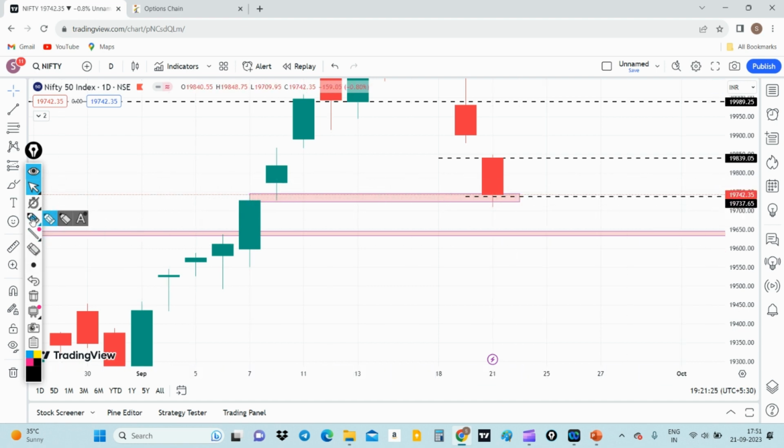If Nifty has to go further into the correction, we might expect a bounce back from here. If Nifty rallies up, the first resistance we might say is the 19,800 level, where we have a gap zone which is formed.